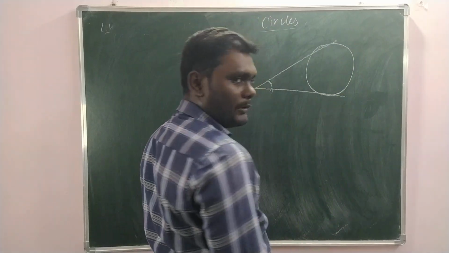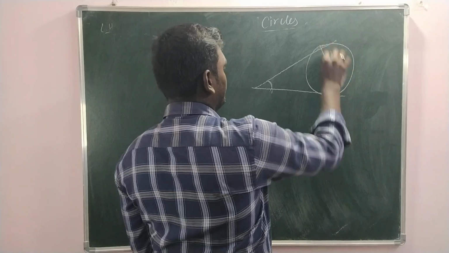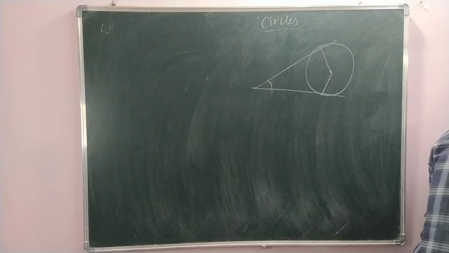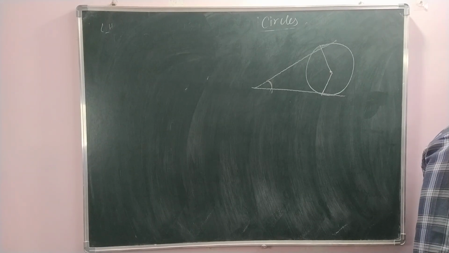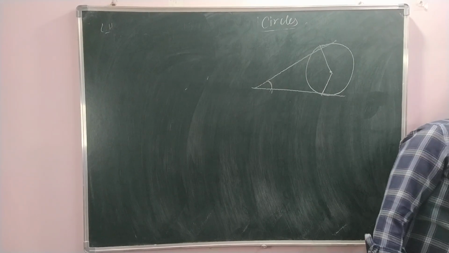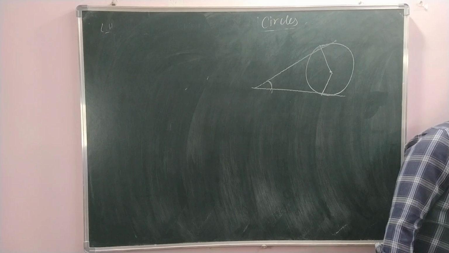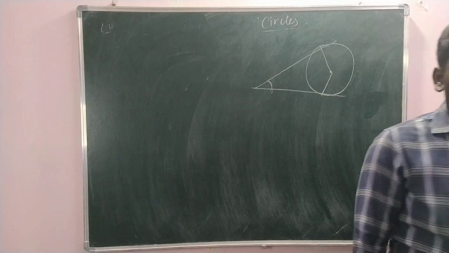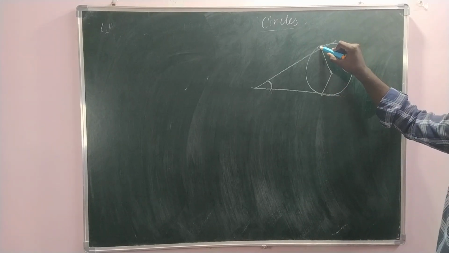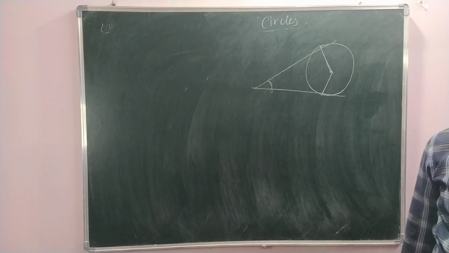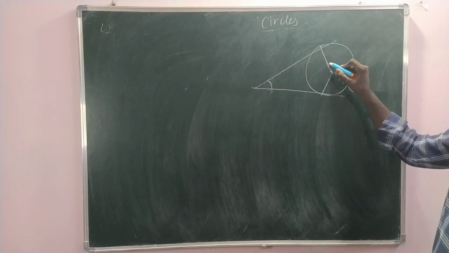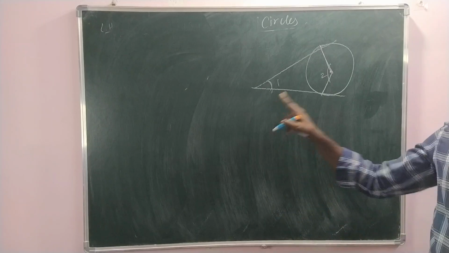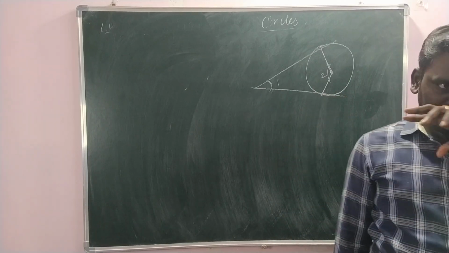This is the angle they are talking about. Okay. Read it out further. Prove that the angle between the tangents drawn from an external point to a circle is supplementary to the angle subtended by the line segment joining the point of contact at the center. Line segment joining point of contact at the center means radius. So these two angles are supplementary, like we have to prove. That is 1 plus 2 is equal to 180 degree we have to prove.